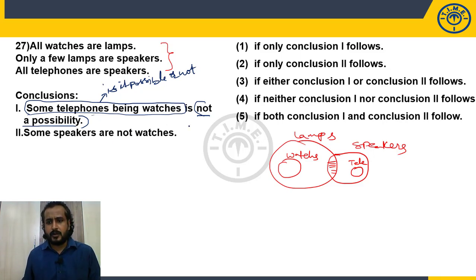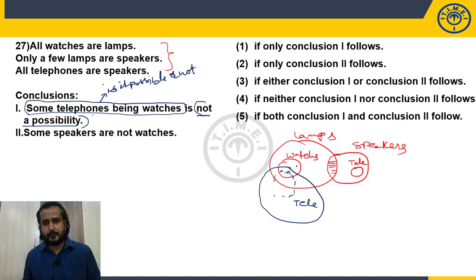Some telephones being watches. So here are the telephones, here are the watches. Can I form a relation between these two or not? Now let me say some telephones are watches. Let me draw like this. This I am drawing as telephones. These telephones. Now all telephones are speakers. Is it going to violate any of your statements?